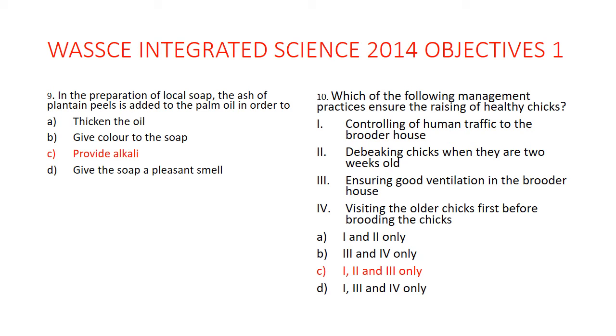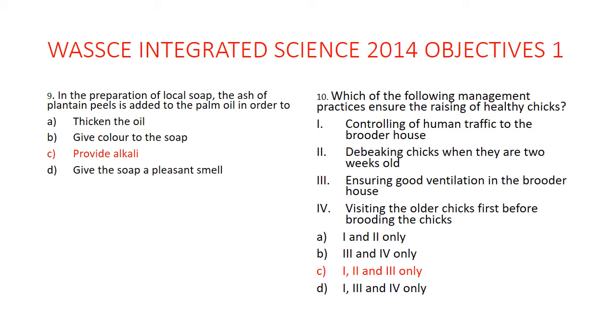Now, which of the following management practices ensures the raising of healthy chicks? Realize that the first 3: controlling human traffic to the brooder house, debeaking chicks when they are 2 weeks. Debeaking is when you remove their beak. When the beak is too long, it might lead to spread of infections. And also ensuring good ventilation in the brooder house.